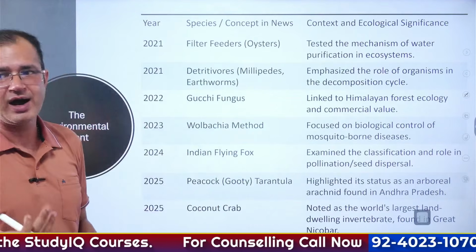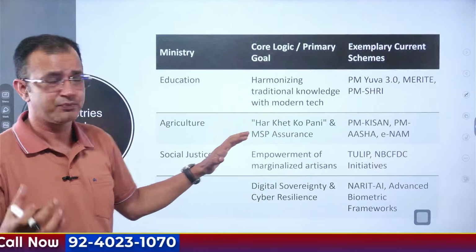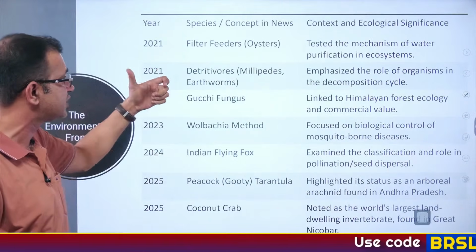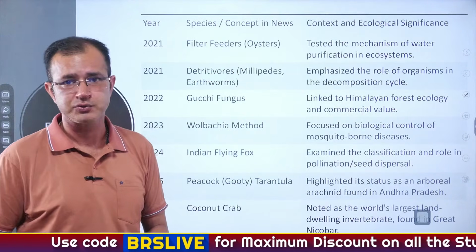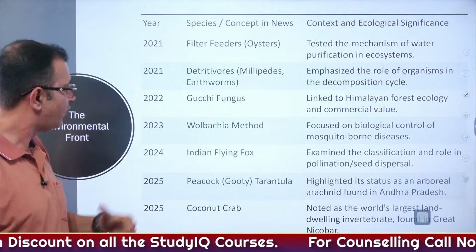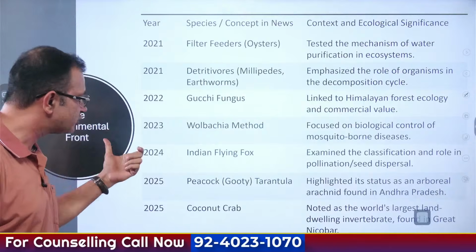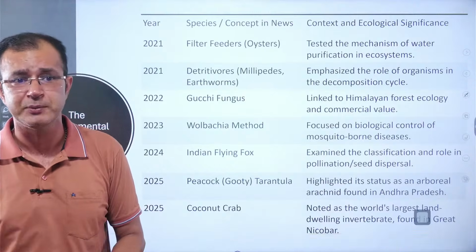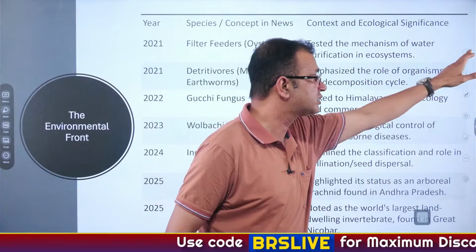Then when it comes to the environment over here, you can see how different questions had been asked over the years. In 2021, there were two questions about filter feeders, that is oysters, and detritivores, millipedes and earthworms. In 2022, the question was about Gucci fungus. In 2023, the question was about the Wolbachia method. And in 2024, the question was asked about the Indian flying fox. And in 2025, there were two species, peacock tarantula and also coconut crab, where the question was